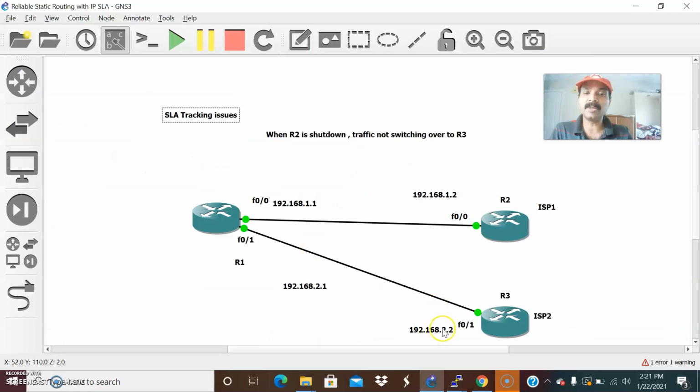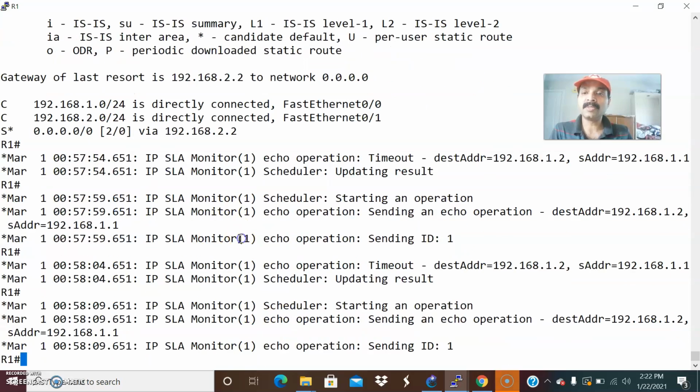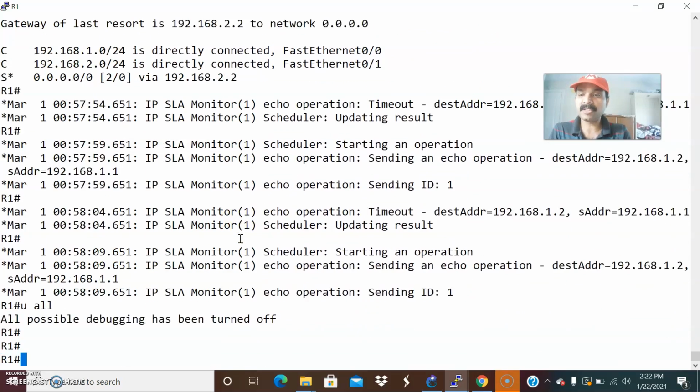That secondary is nothing but 2.2, because it is continuously monitoring the statistics, ICMP echo request and reply. When this goes down, the traffic automatically switches over to 2.2. So that's the thing I wanted to show you. That command was initially missing. So that's the command you have to add.